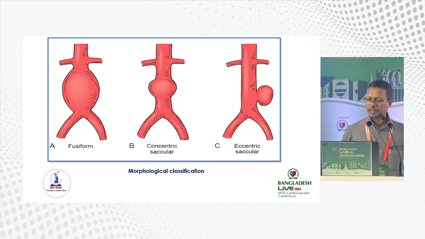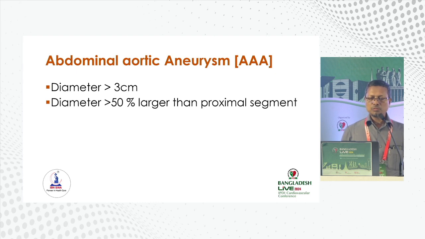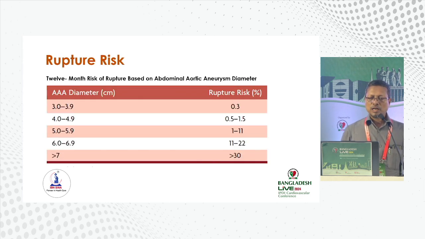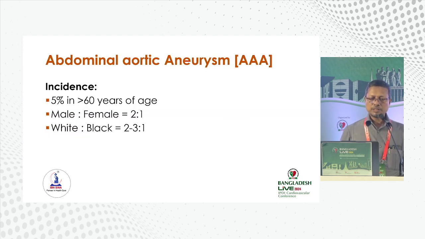One is concentric and another is eccentric. And the eccentric aneurysm is dangerous as it is more prone to rupture. Abdominal aortic aneurysm, when the diameter is more than 3 cm or more than 50% larger than the proximal segment. Rupture risk, as we know, as the diameter of the aorta increases, chance of rupture also increases. When the diameter is more than 7 cm, the rupture risk is more than 30%. Abdominal aortic aneurysm incidence is 5% in those more than 60 years of age. Male to female 2:1, white to black 2 to 3:1.